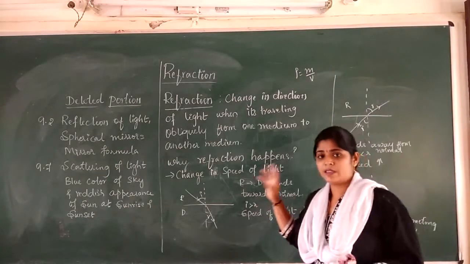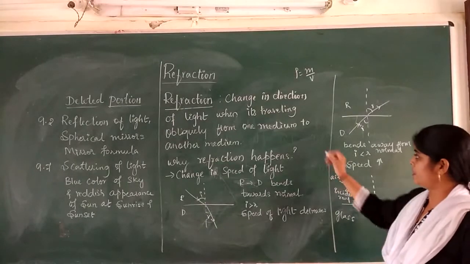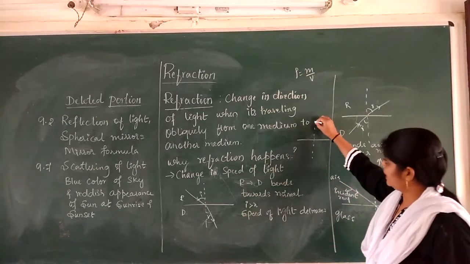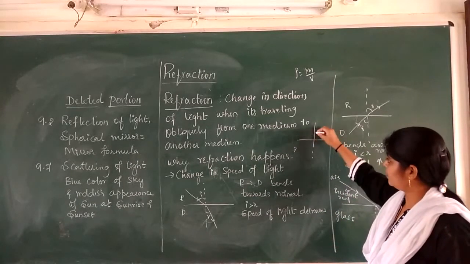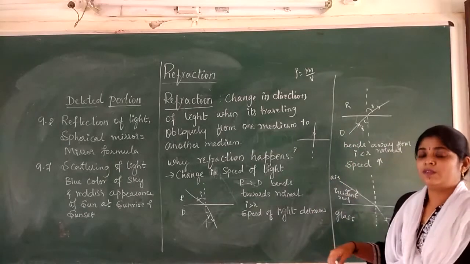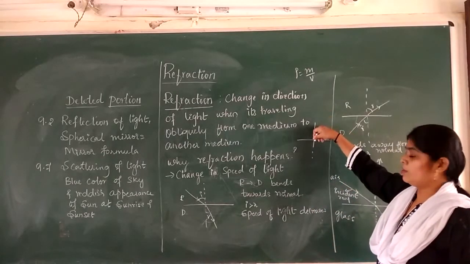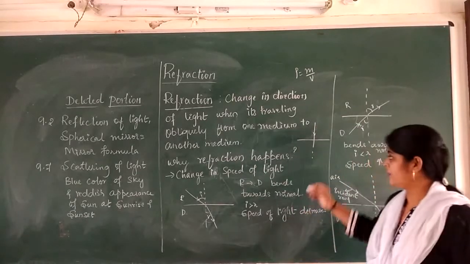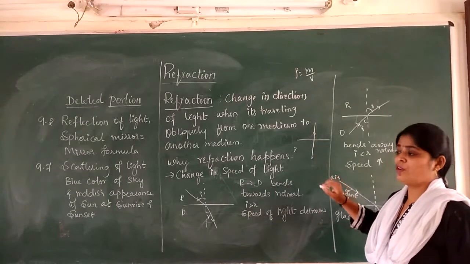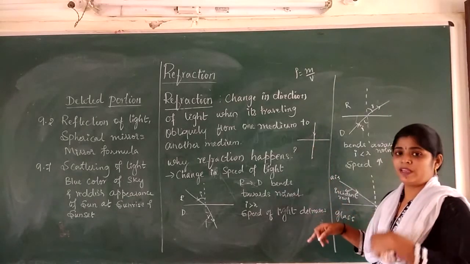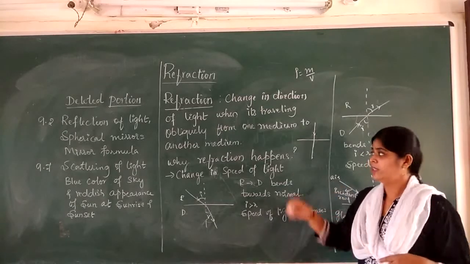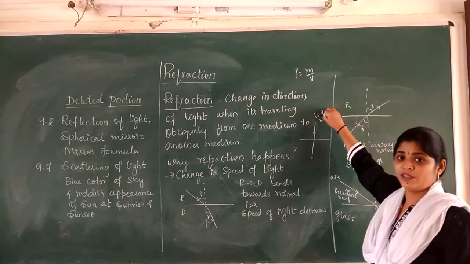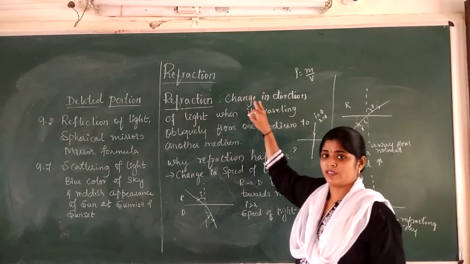Suppose these are the two cases. Now, this is our normal. If the incident ray is projected or traveling along the normal, what happens? If the ray is traveling along the normal, then refraction does not take place, because the refracted ray will not bend. It goes along the normal, because the angle of incidence will be 0 and the angle of refraction will be 0. So refraction will not occur.